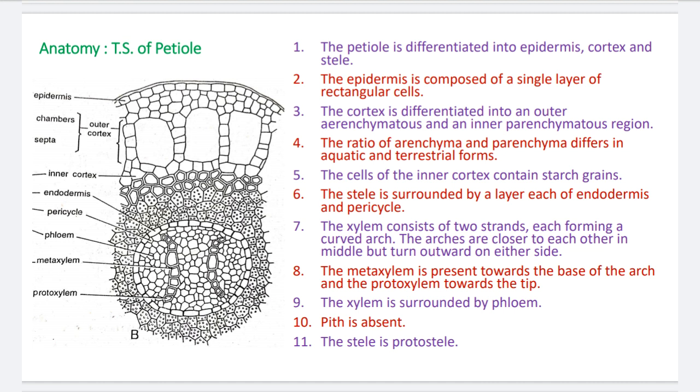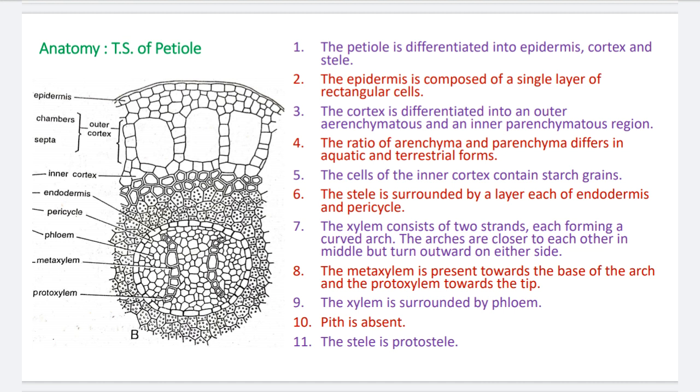Number 4. The ratio of aerenchyma and parenchyma differs in aquatic and terrestrial forms. Number 5. The cells of the inner cortex contain starch grains.